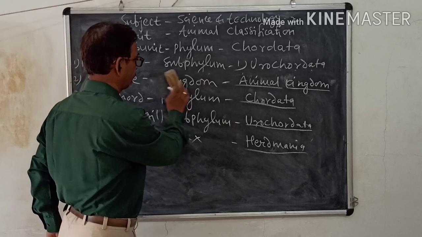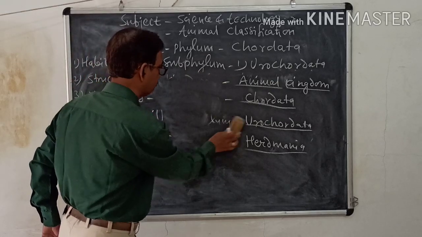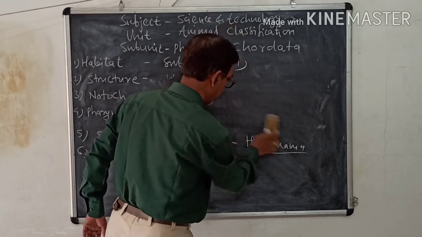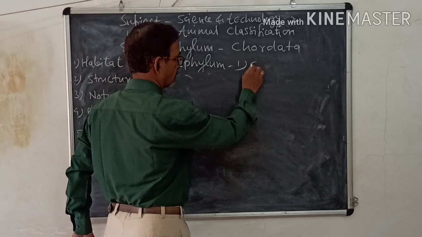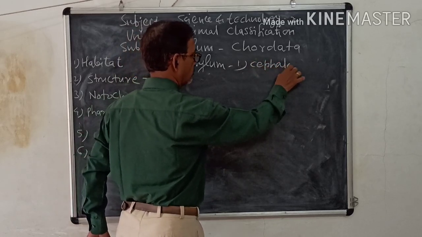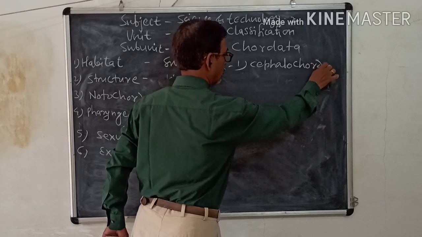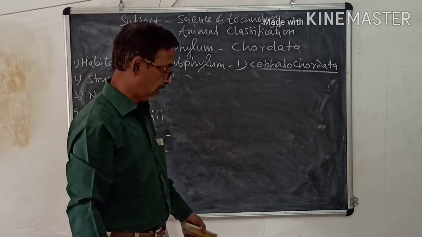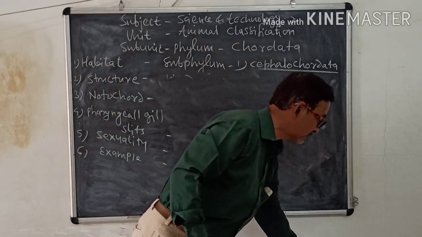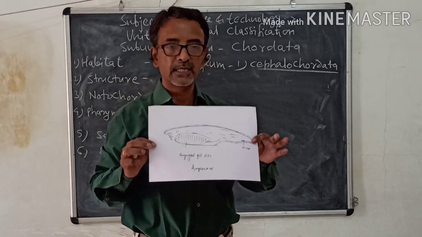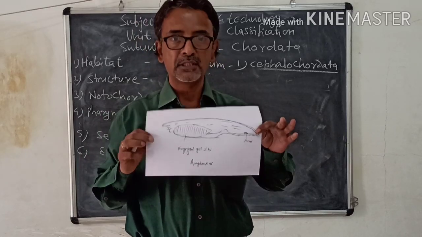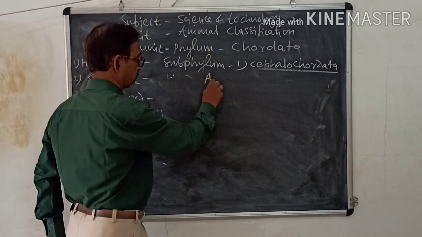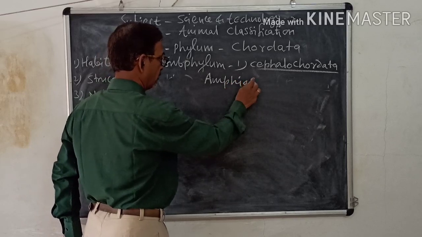Then the second subphylum we shall see: Cephalochordata. Now we shall see the characteristics. Before that, we shall see one example. This animal is Amphioxus.